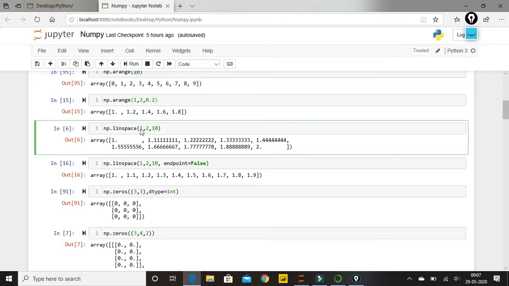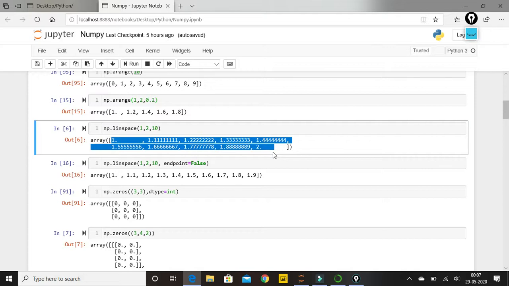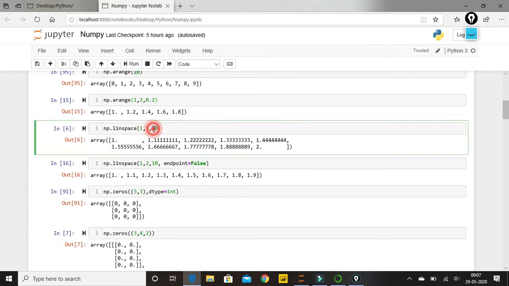Okay, so it is starting from 1 ending till 2, and it is breaking in between this into 10 different data. So I'm getting 10 elements of array. You'll be able to find there are 10 elements in my array. It is dividing my 1 and 2 into 10 numbers and nothing else, and it is dividing into equal spaces, or you can say into linear space. This is what linspace means. It will divide, starting with 1 ending with 2, into 10 equal spaces.